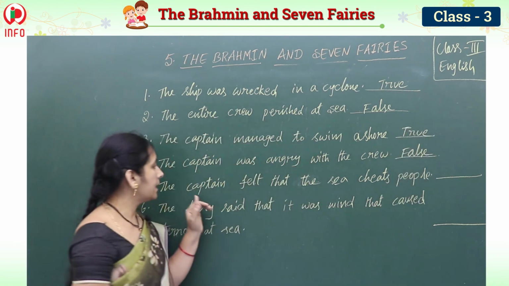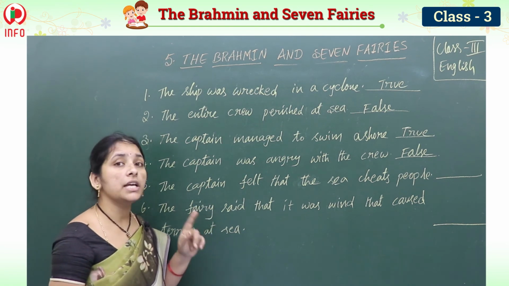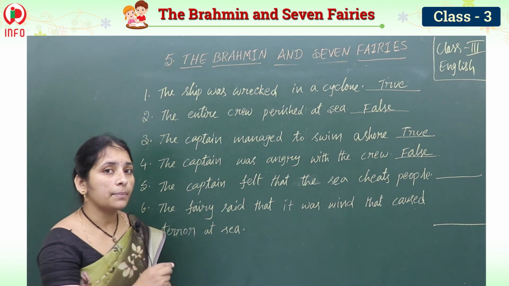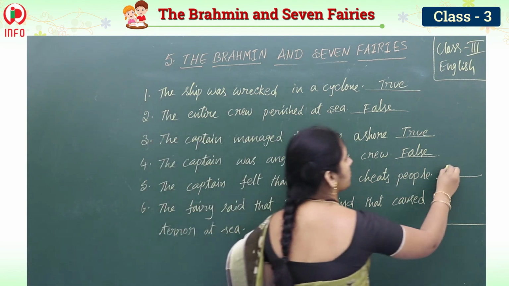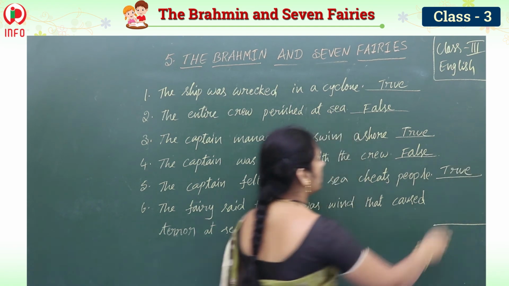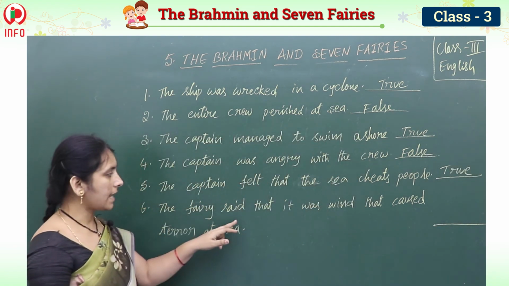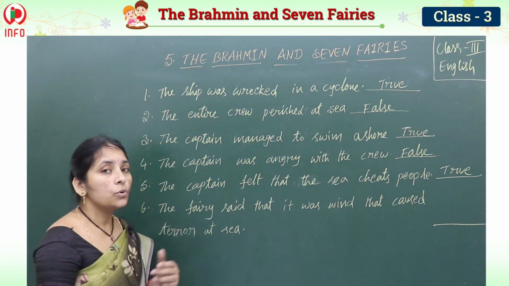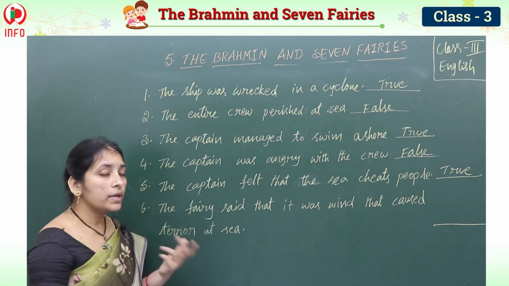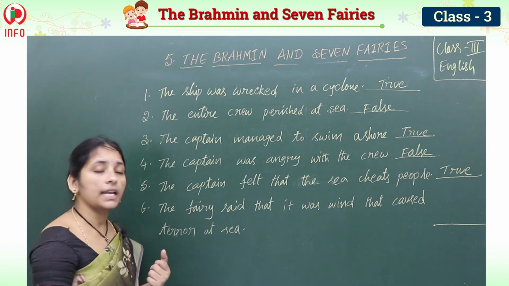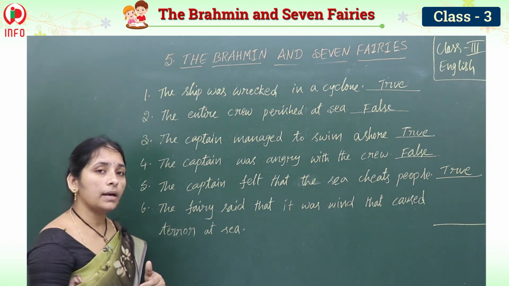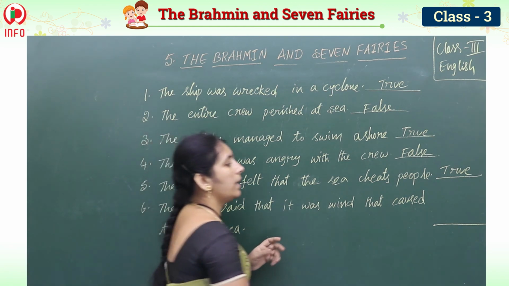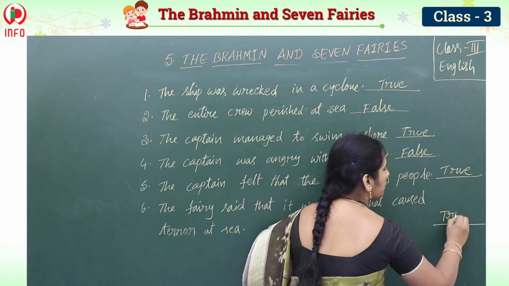And the captain felt that the sea cheats people. What did the captain feel? Yes, the sea is cheating the people, so it is true. And the fairy said that it was the wind that caused terror at sea. What did the fairy tell? Who is the cause of terror at sea? That is the wind, right? So that is also true.